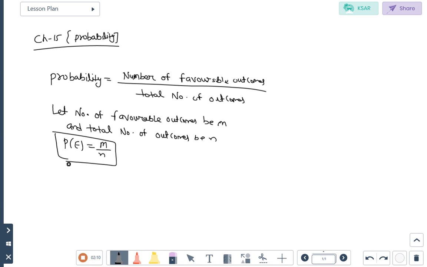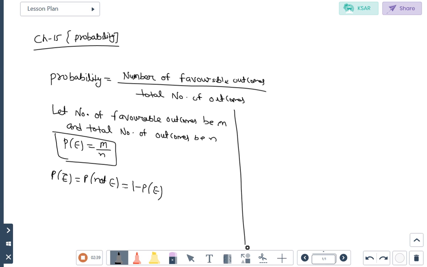Then how will we find out the probability of not happening? P of E bar is known as the probability of not happening of event E. How will we find it out? 1 minus the probability of happening. So if the probability of happening of an event is given to you, then we will subtract it from 1 to find the not happening.